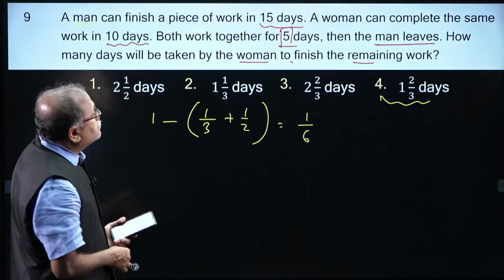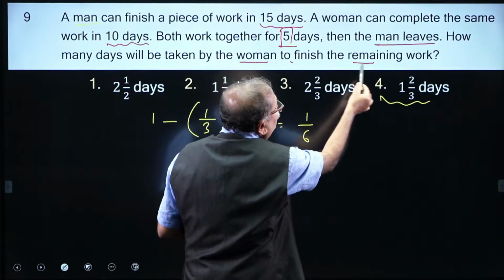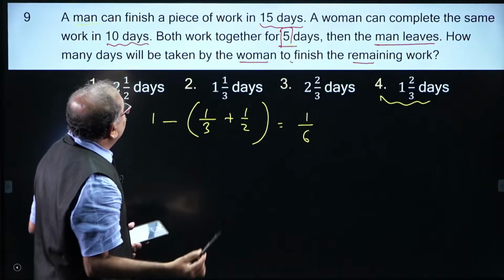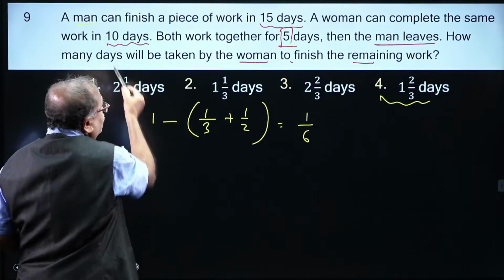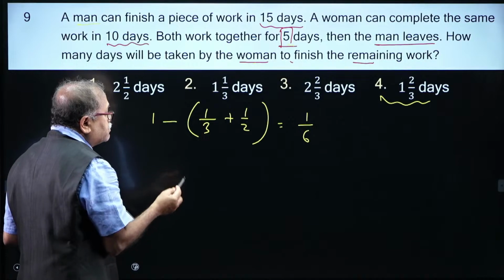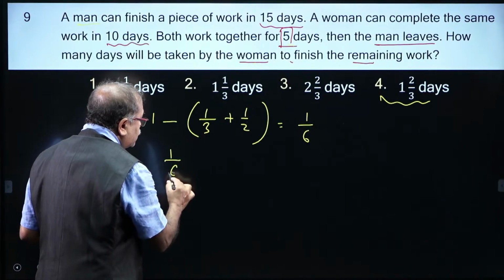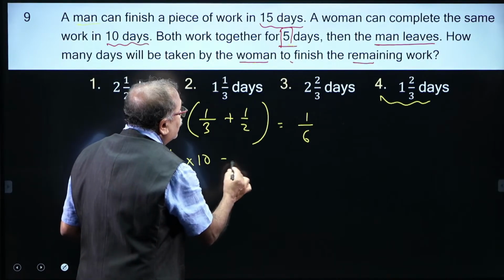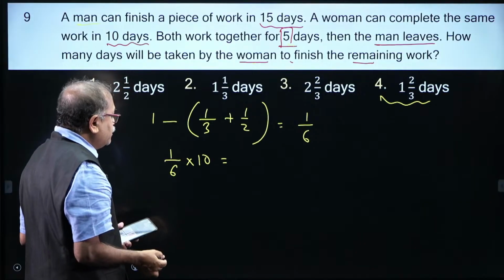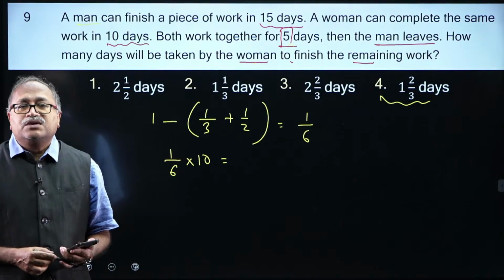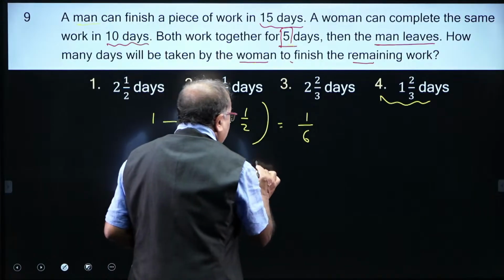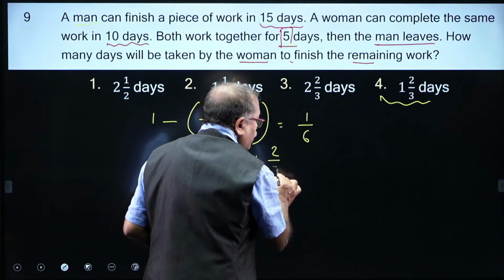So, 1/6 of the work has to be completed by the woman, and the woman completes one work in how many days? 10 days. So, 1/6 of the work in how many days? 1 by 6 into 10, and that comes 5 by 3, that is 1 2 by 3 days.